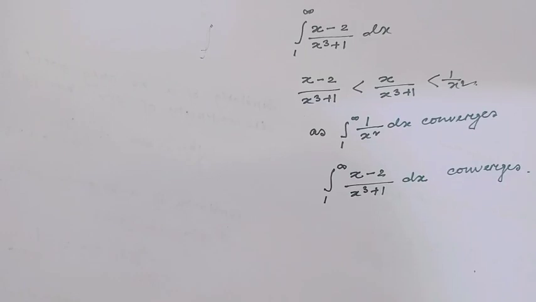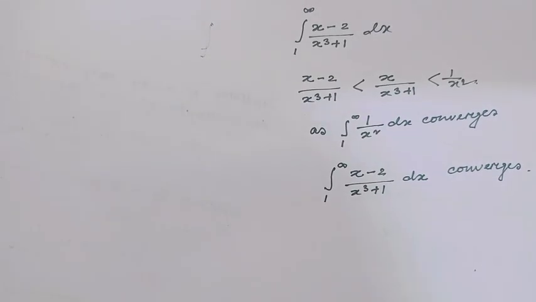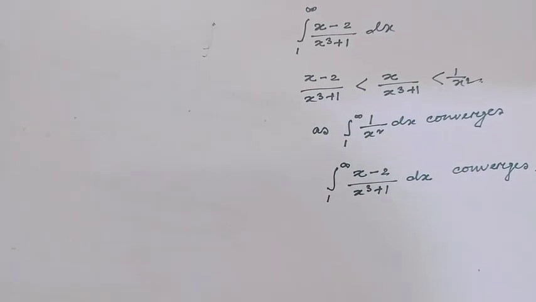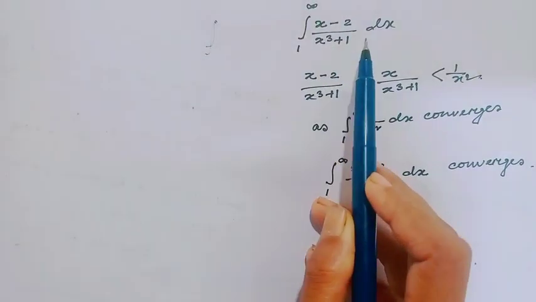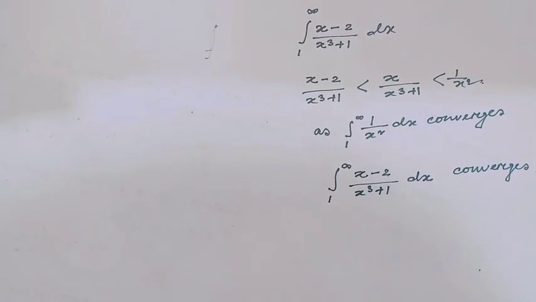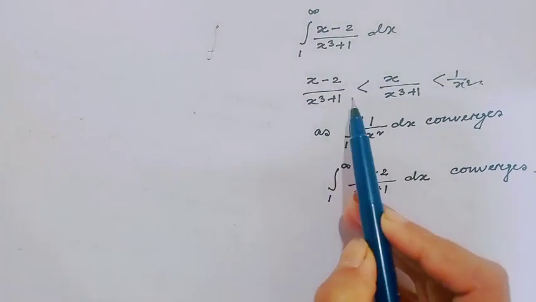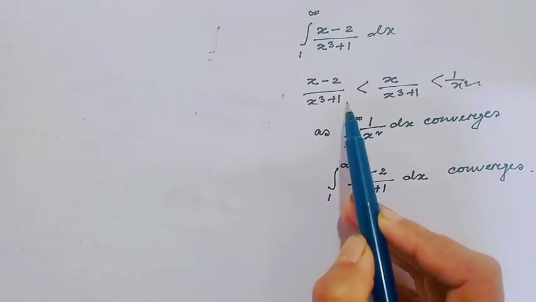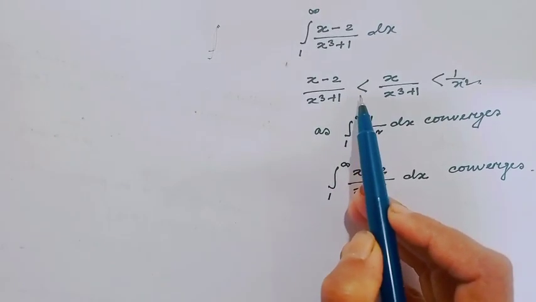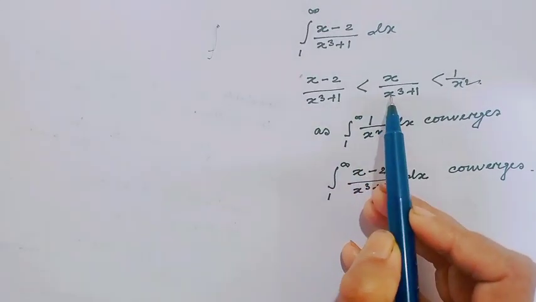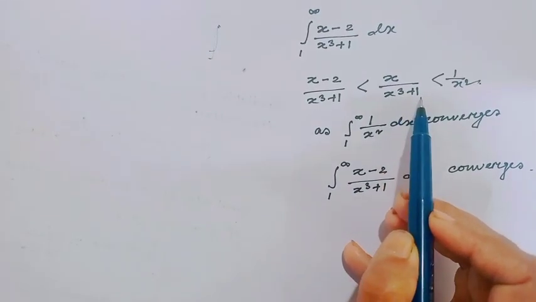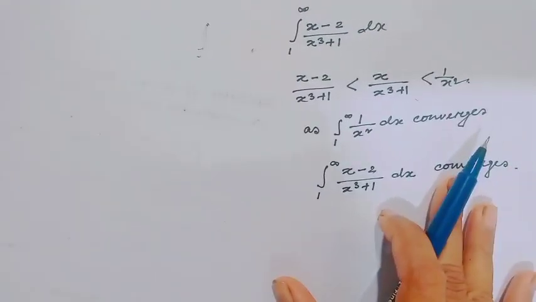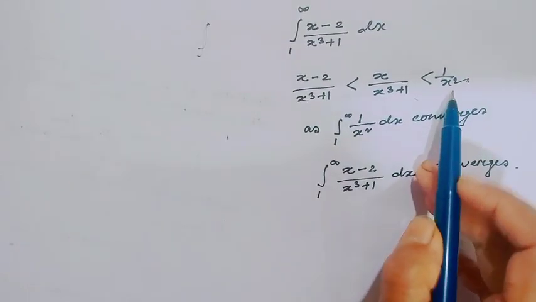Okay, similar type of example. Here the improper integral is integration 1 to infinity of x minus 2 over x cube plus 1 dx. Notice x minus 2 over x cube plus 1, we can write this is less than x over x cube plus 1, and x over x cube plus 1 is also less than 1 over x square.